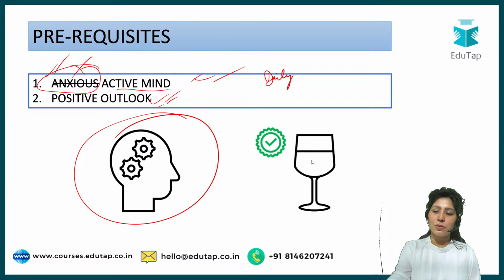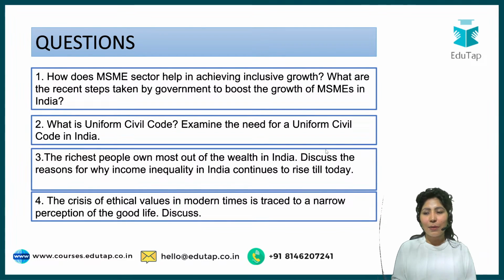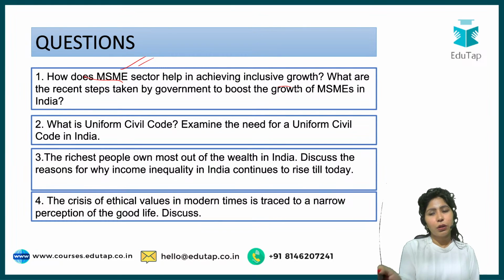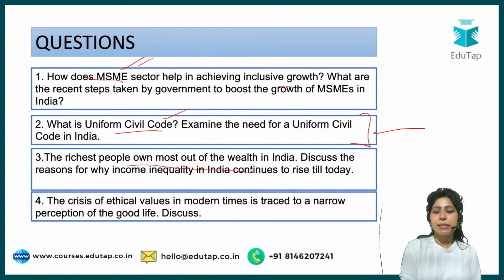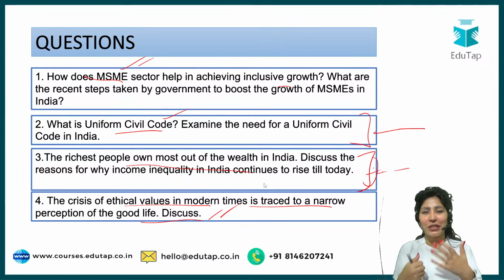So there is this glass, and the glass has to always appear half full to you. The empty part doesn't have to be considered. Half full glass, that is the approach that we'll be taking for all our answers. These are some of the questions that we'll be discussing. First of all, this is the MSME question, for which we discuss micro questions. Second one is on the Uniform Civil Code since it's making news. Then this one: the richest people own most of the wealth in India. Again, we frame micro questions for this. And the crisis of ethical values in modern times is traced to a narrow perception of the good life. Discuss. So you will see these questions multiple times today and in the next two sessions also.